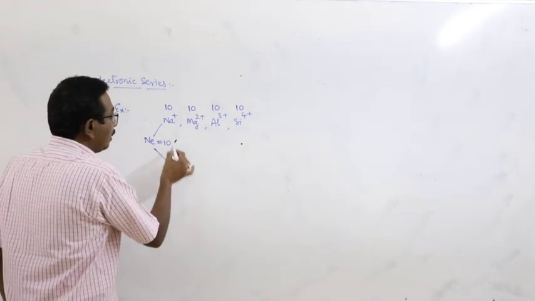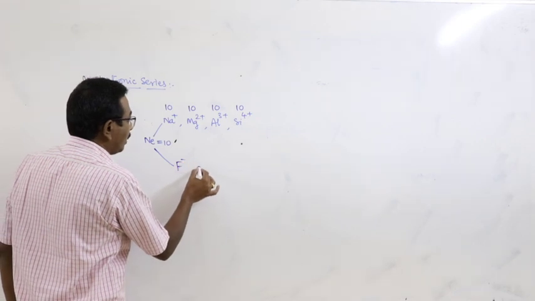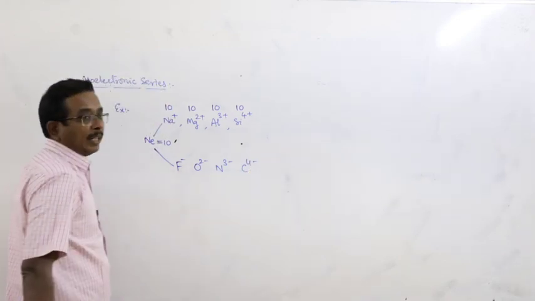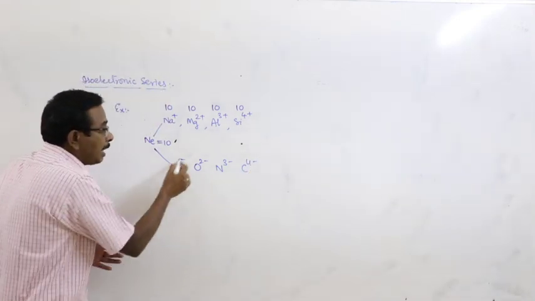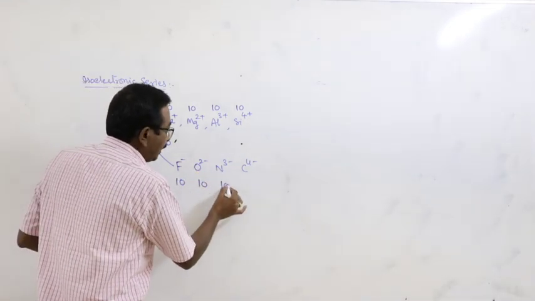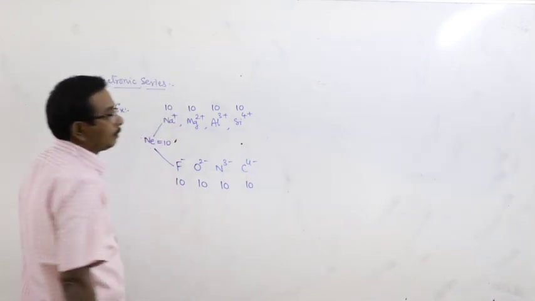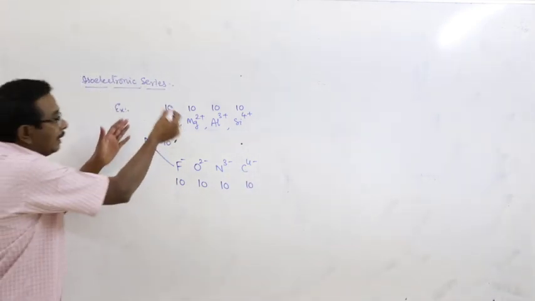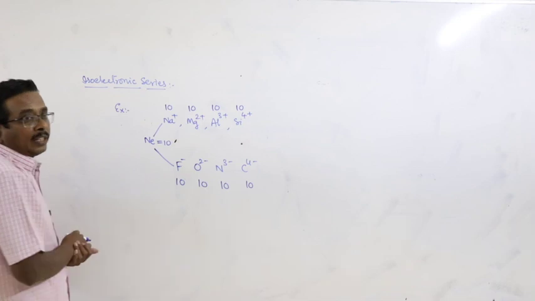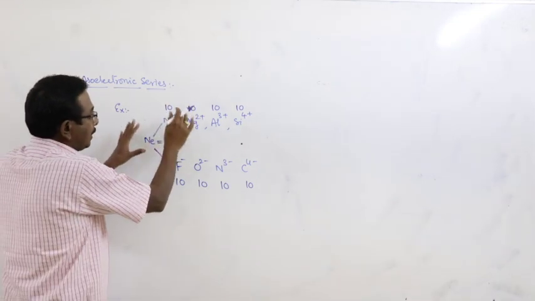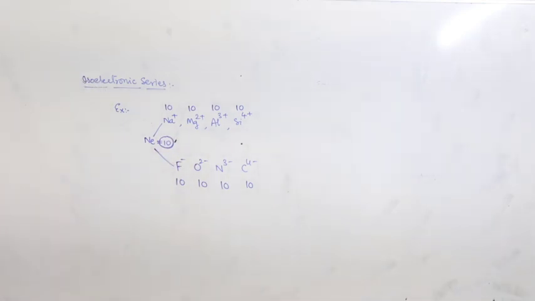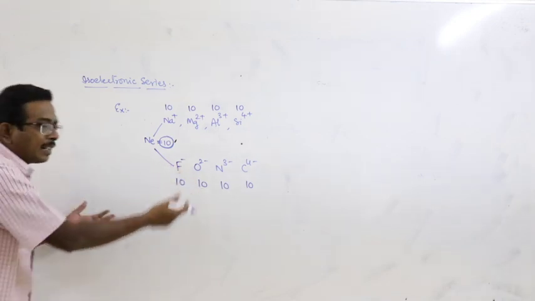In the same way, first one F minus and O2 minus, N3 minus, C4 minus. F minus gains 1 electron, 9 plus 1 is 10, 8 plus 2 is 10, 7 plus 3 is 10, 6 plus 4 is 10. This group of ions which have the same number of electrons is known as isoelectronic series, but particularly this is known as isoelectronic series 10. And we can give different examples.